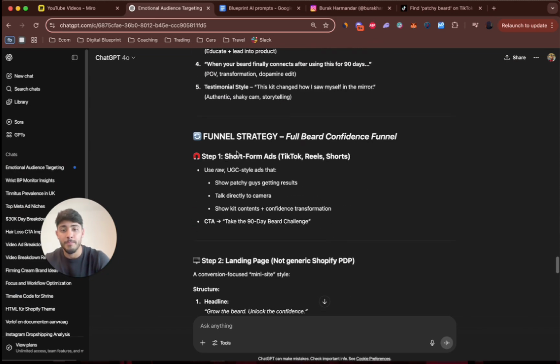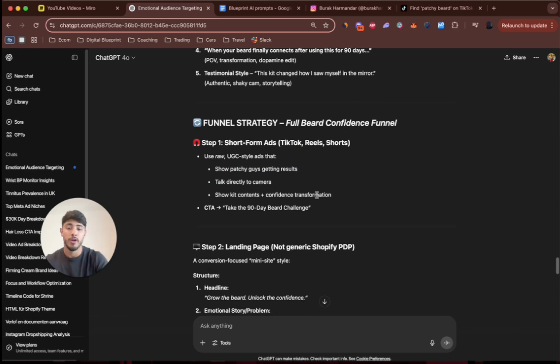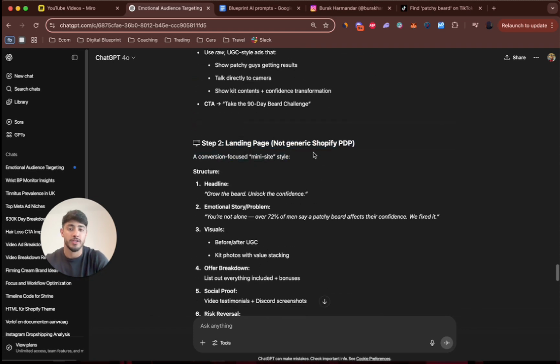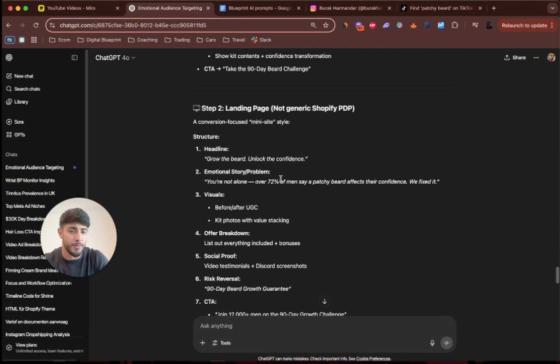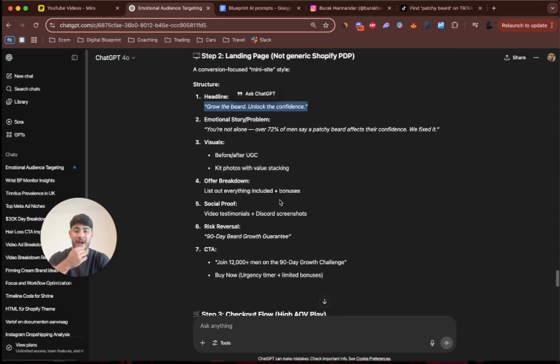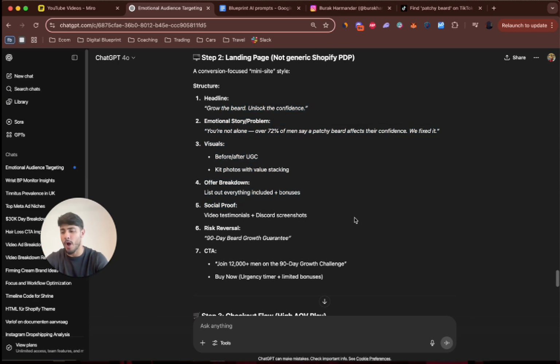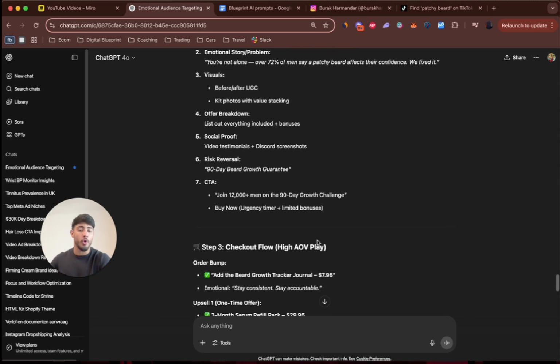Now, the funnel strategy, step 1 is short form ads. Of course, you can also post these, by the way, on your Instagram or on your TikTok for your brand. Then the landing page is going to be a conversion focused mini site style. Just, you get the point. Grow the beard, unlock the confidence. These I would put below basically your offer and everything, right? The offer breakdown, you can put all of these in there. I wouldn't really, with this one at the beginning, focus too much on a advertorial or listicle, etc. These are not really needed, especially for such a product at the beginning, right? I would go into that maybe later on.